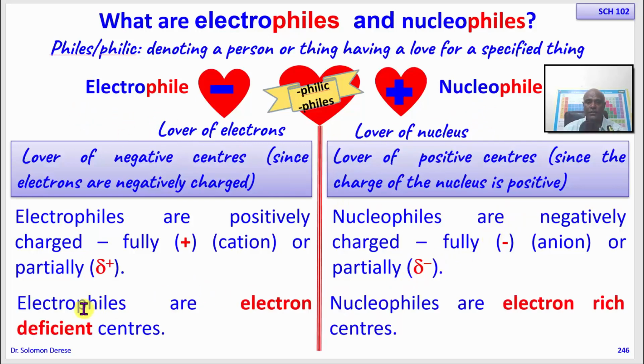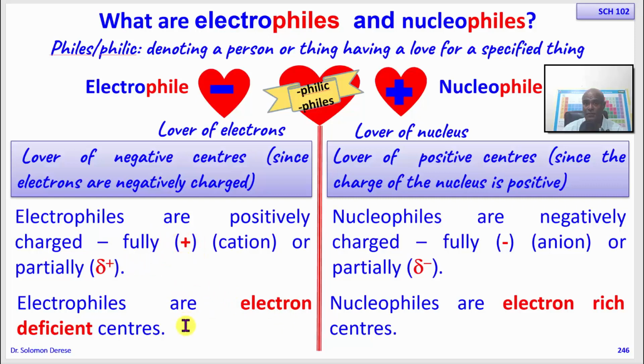Okay, so electrophiles by definition are those centers that are electron deficient, while nucleophiles are electron rich. So electron rich and electron deficient centers attract one another. Electron deficient could be fully positive or partially positive, whichever the case.